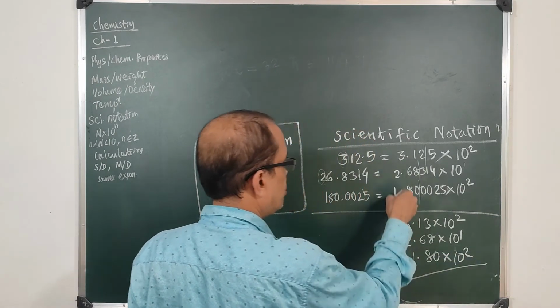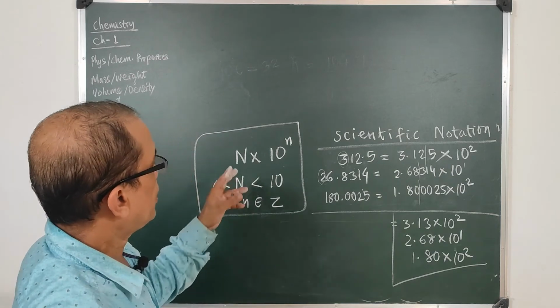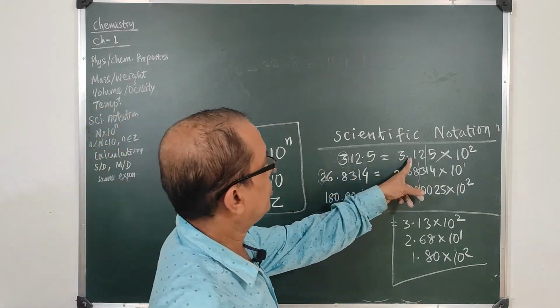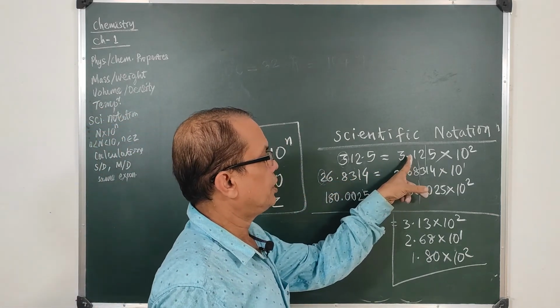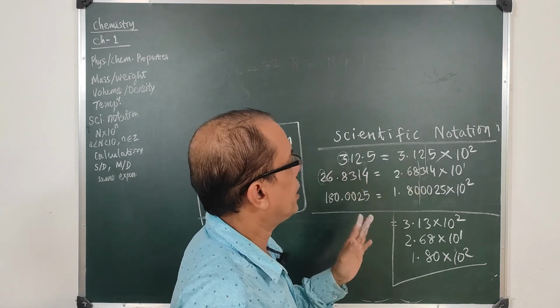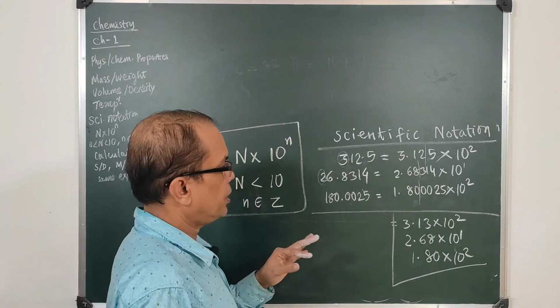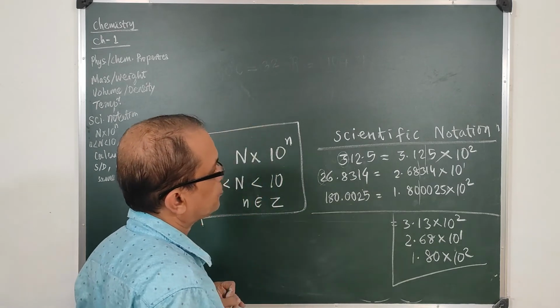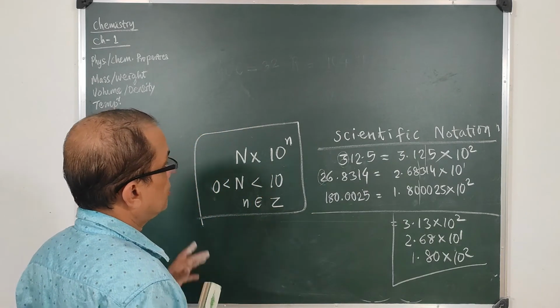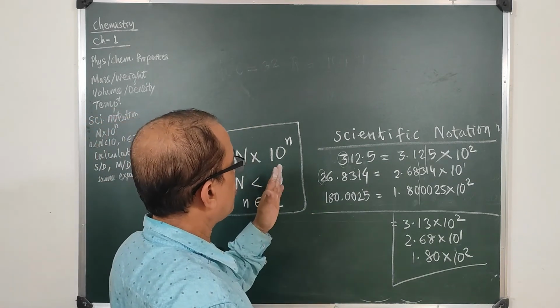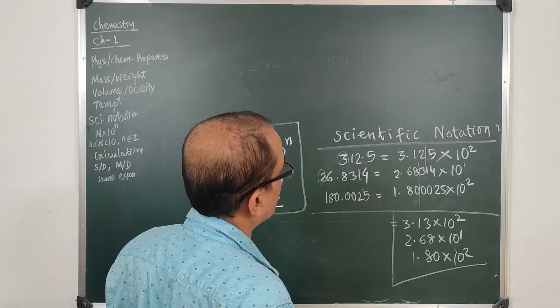So this is called scientific notation, where the numeral before the decimal always lies between 0 and 10, means it is one digit always, and the power of 10 may be positive or negative.